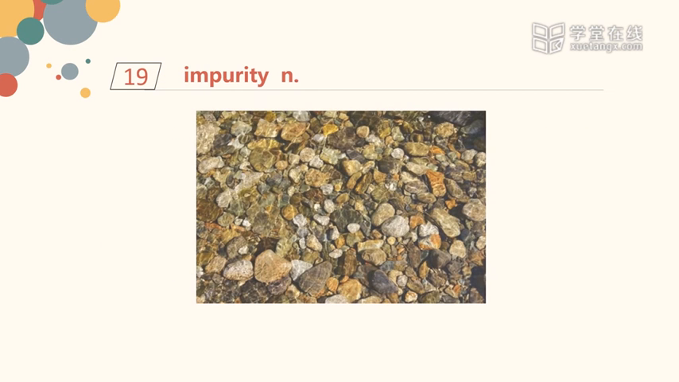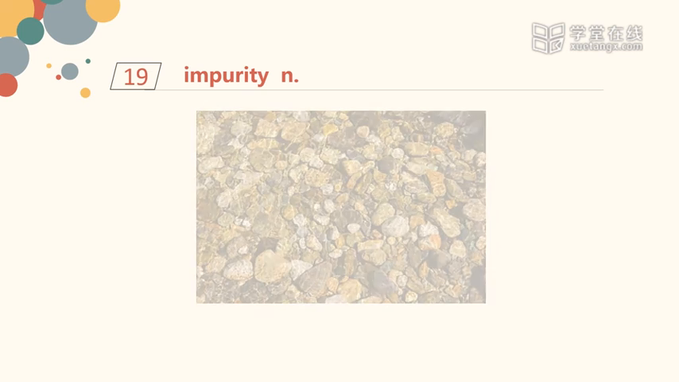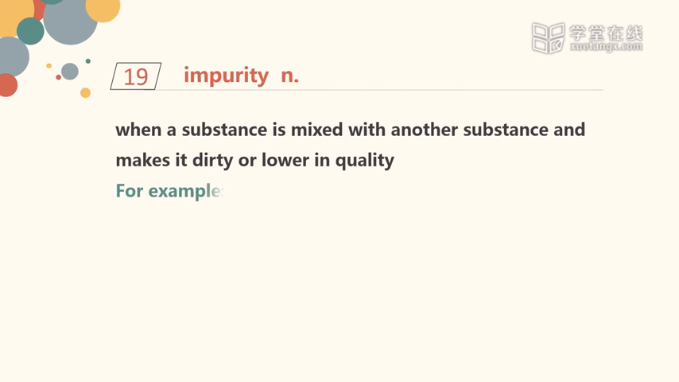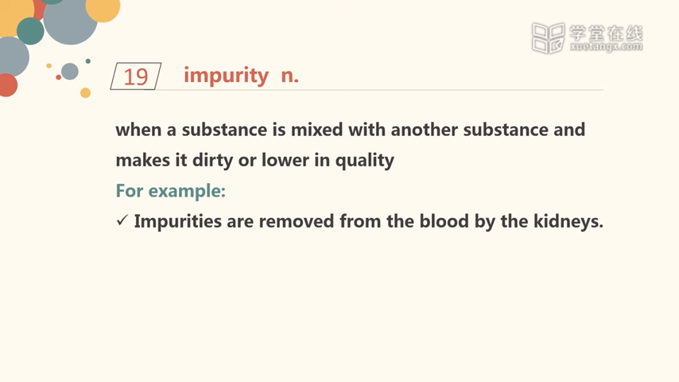Number 19. Impurity, when a substance is mixed with another substance and makes it dirty or low in quality. For example, impurities are removed from the blood by the kidneys. The impurity of the water is a health risk.